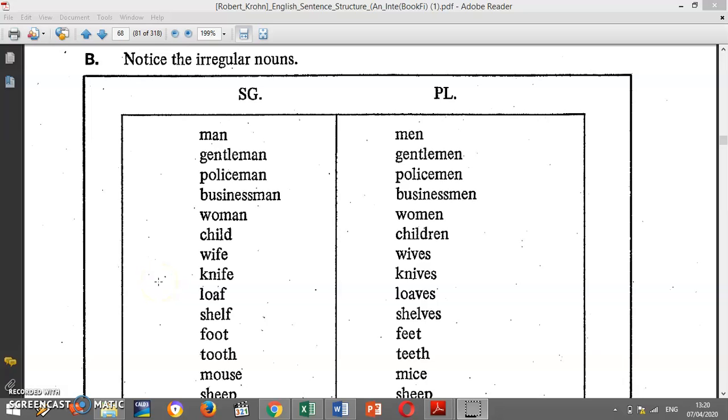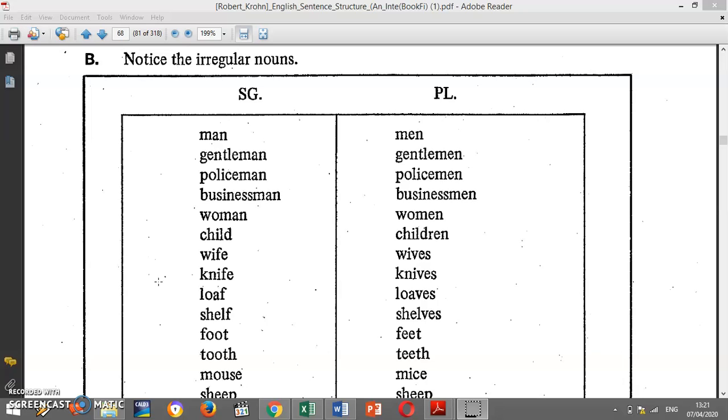Okay, so the second material that we will learn about today is about irregular nouns. In our previous lesson, I think we learned about regular nouns, where for the plural form of the noun, you add s at the end of the word. So for example, book into books, and then phone into phones. Meanwhile, in irregular nouns, you do not add s to the word. Instead, it changes its form.